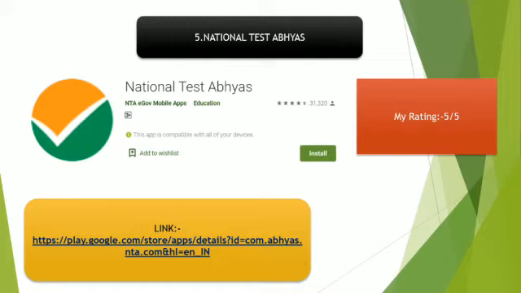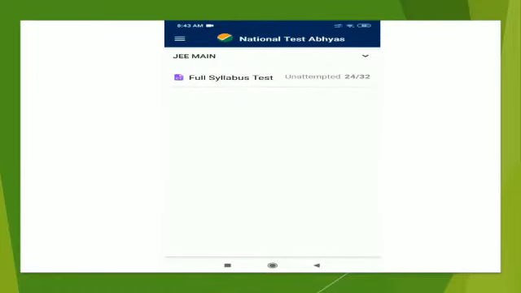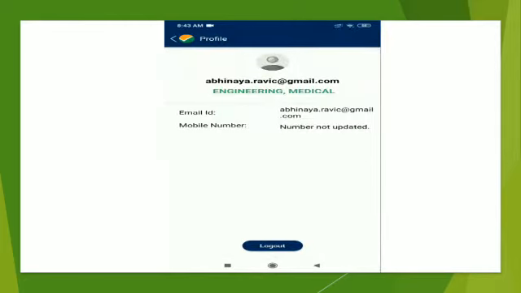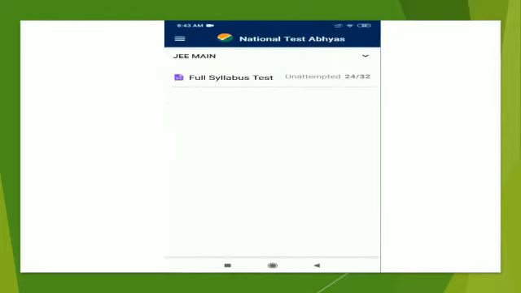So next we'll see about the National Test Abhyas, which is a very famous app. It's given by our government, and I'll rate this 5 on 5 because they have loads and loads of tests that you guys should give a shot. And I'm just giving the link. I'm just showing my profile.